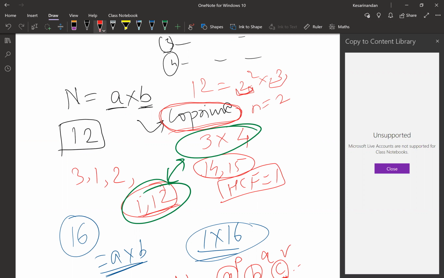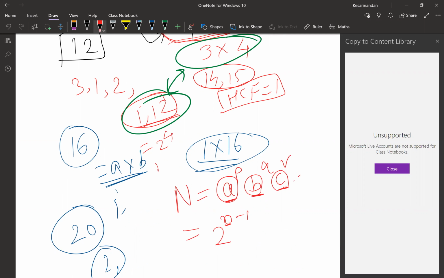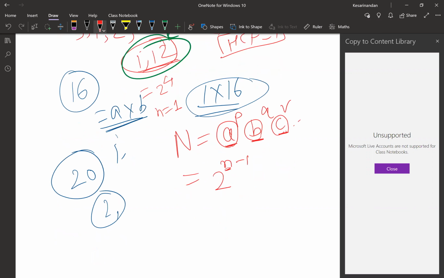Here it was 2 raised to 4. 16 is 2 raised to 4. What is the value of n here? 1. What is 20? 20 is 2 square into 5. What is the value of n here, guys?